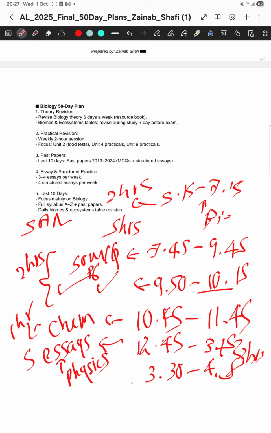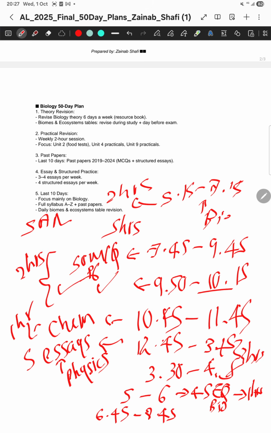And then let's say you start studying again at 5 p.m. From 5 to 6 you can do 4 structured essays in biology, 4 CQs in biology. So that's 1 hour there. Then from 6 to 6:30 you can mark it. Then let's say you start the next session at 6:45, and until 8:45 you can do 4 essays in chemistry. That's another session, so here also 2 hours, and then you take a break till 9:15.